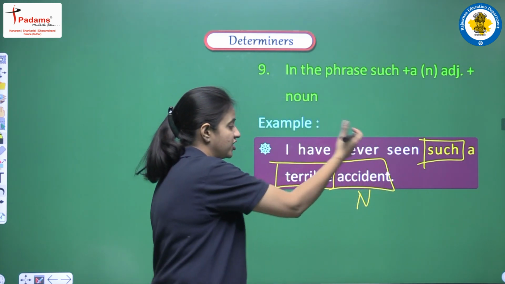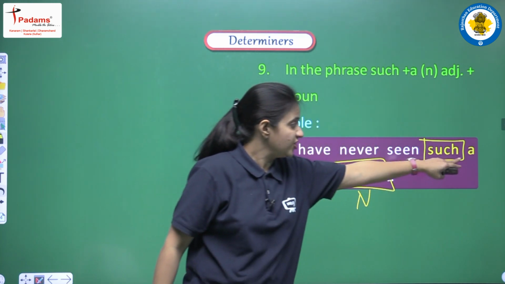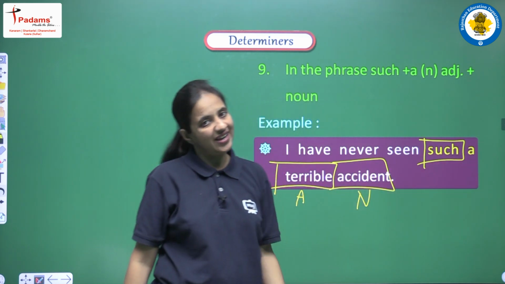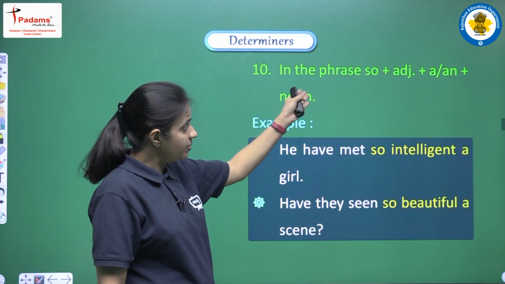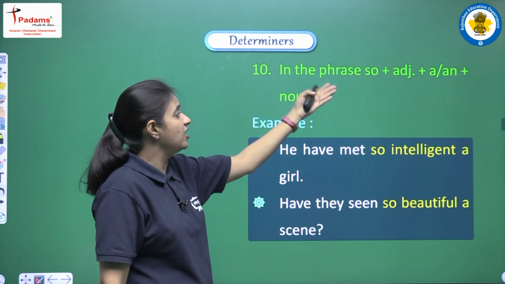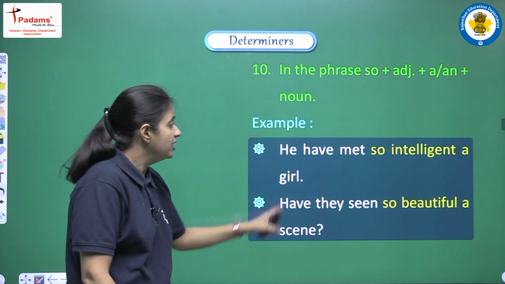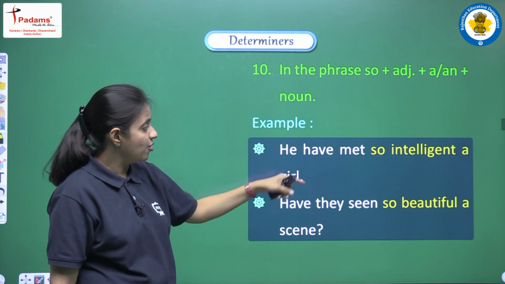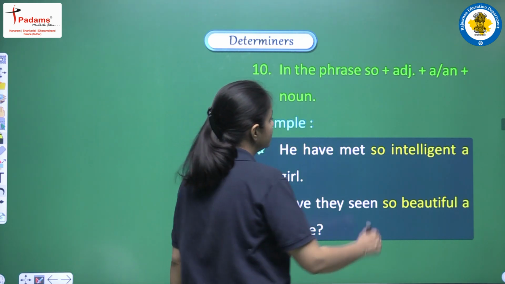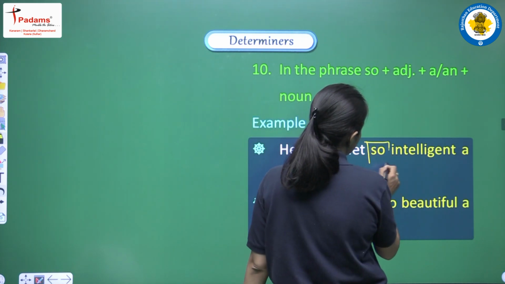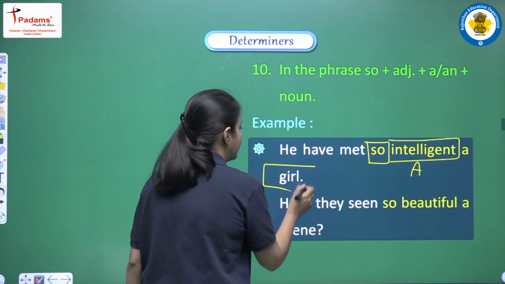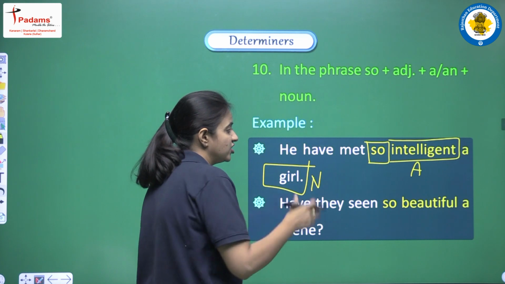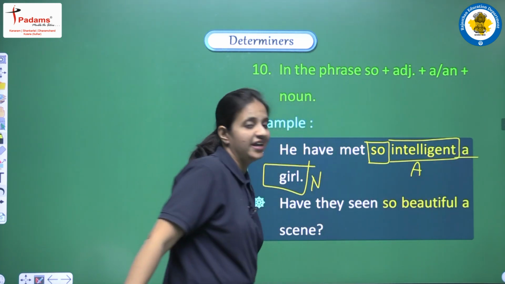Next is in the phrase so plus adjective plus a or an, and then we are having a noun, like the example is he has met so intelligent a girl. So this is the structure: so plus intelligent, that is adjective, girl, that is noun. So in this structure also we can use article a or an.